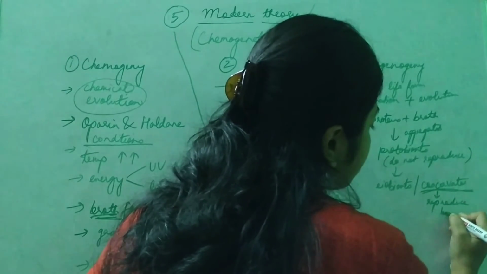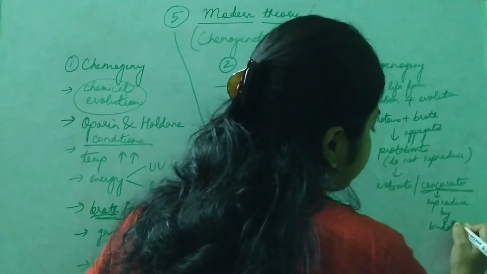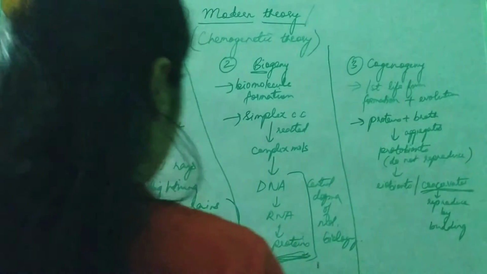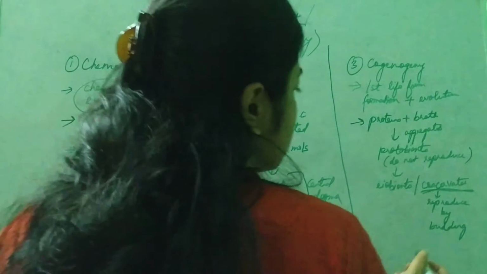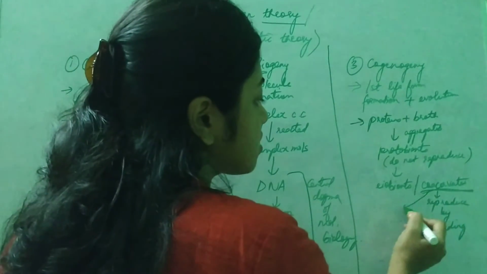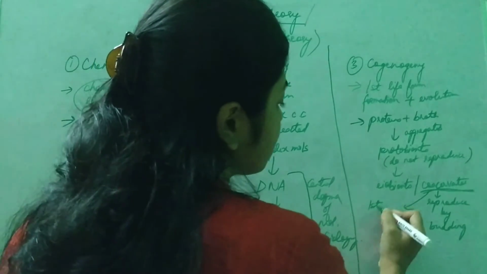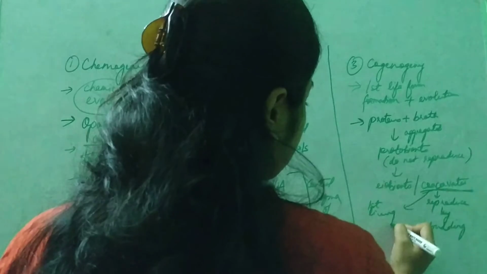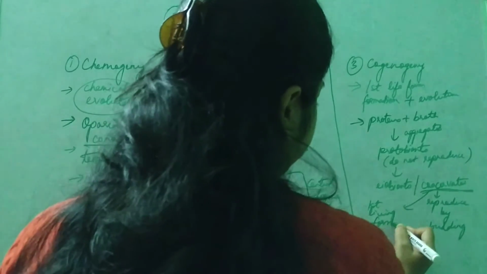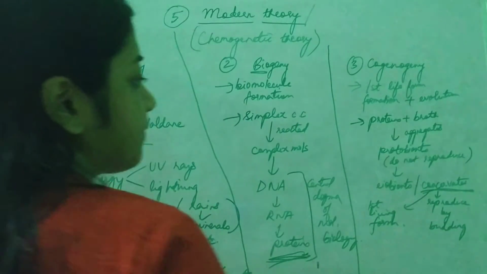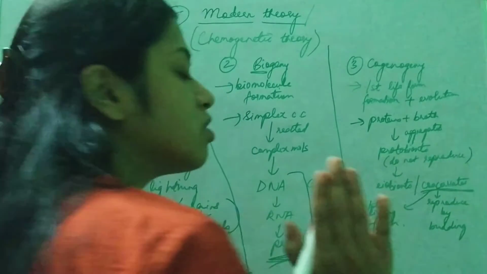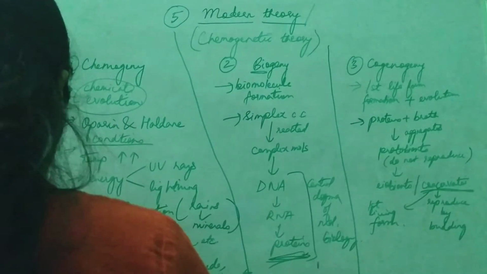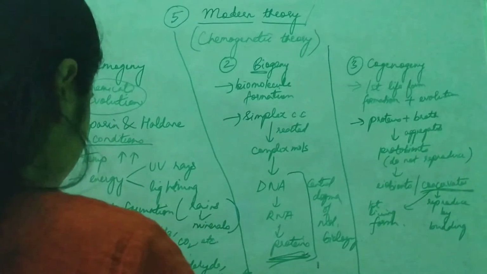And how did they reproduce? By budding. That is why these coservates are considered to be the first living form.